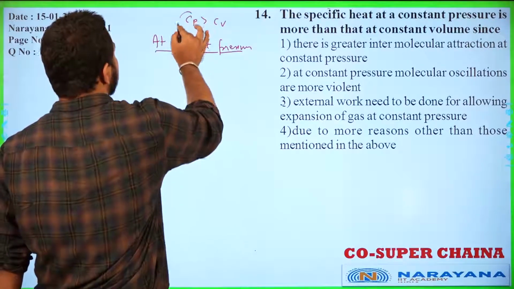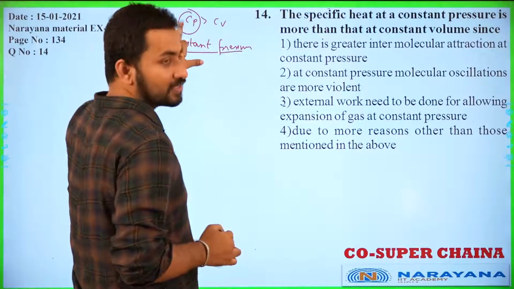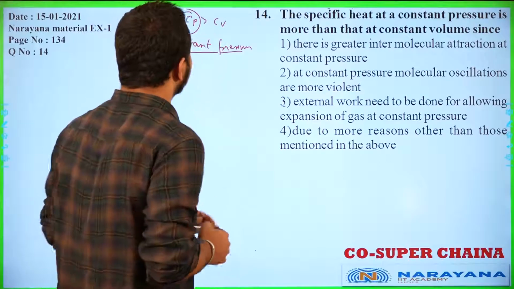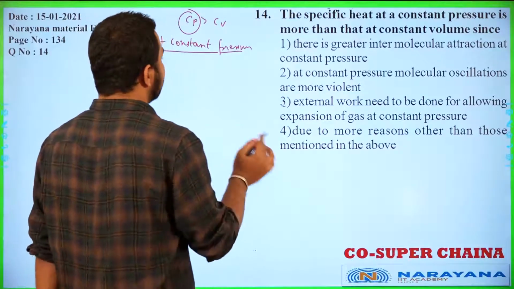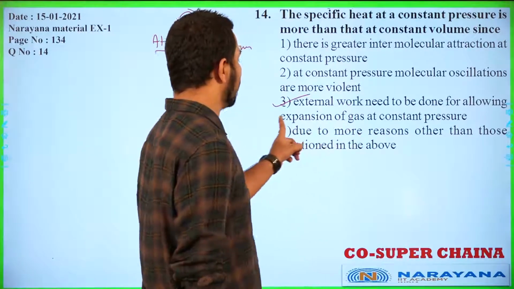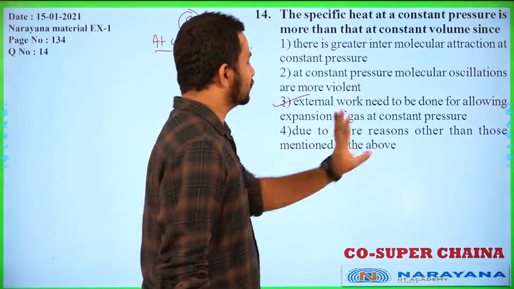So in the case of Cp, this is used for internal energy as well as work done, whereas in the case of Cv, it is only used to increase the internal energy. So Cp will be more than Cv because of the external work needed for the expansion of the gas at constant pressure.